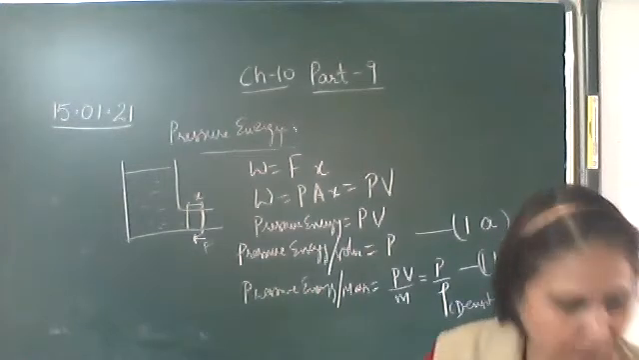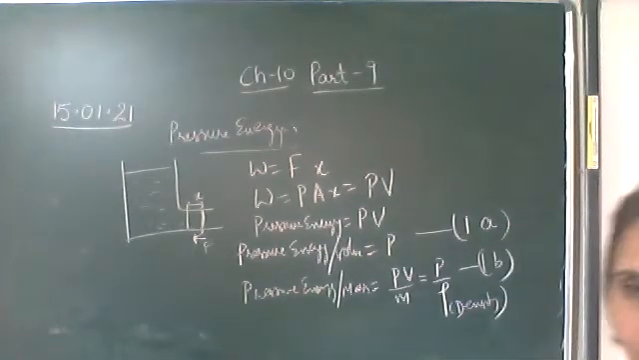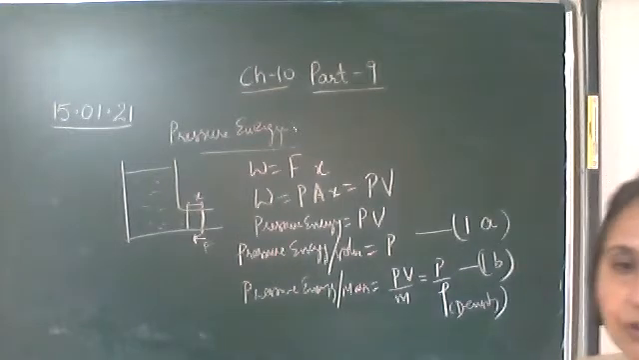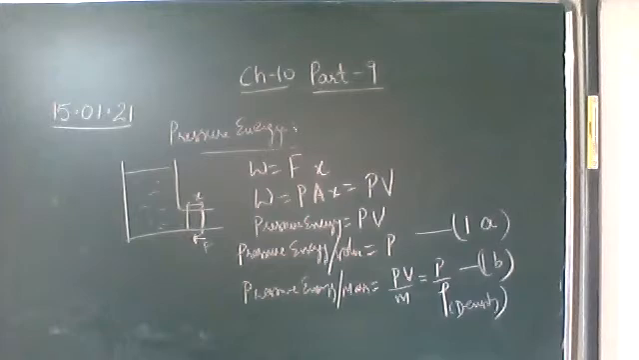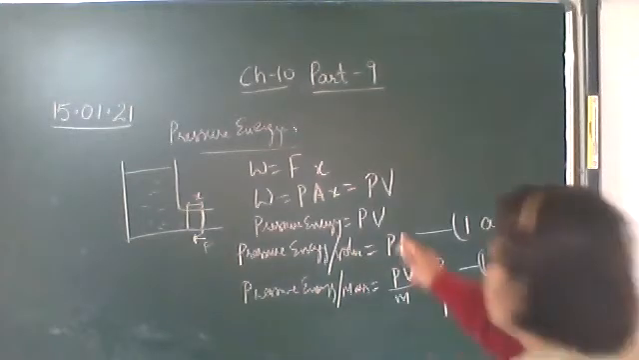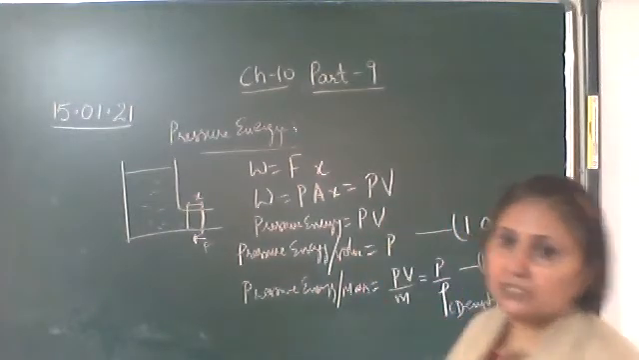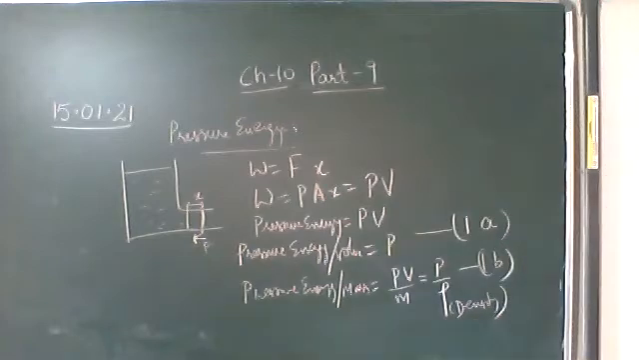So the first type of energy possessed by a liquid in motion is the pressure energy. Due to the difference in the pressure, the liquid flows from high pressure to low pressure. It is measured as the work done in pushing the liquid without imparting any velocity to it, which is P into V. Here we have found pressure energy per unit volume and per unit mass.